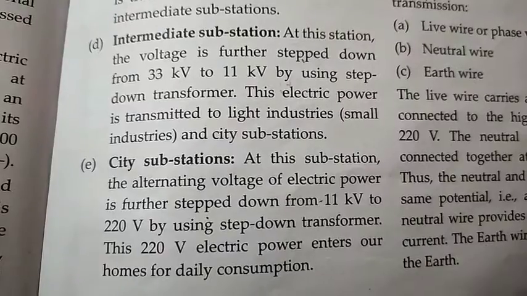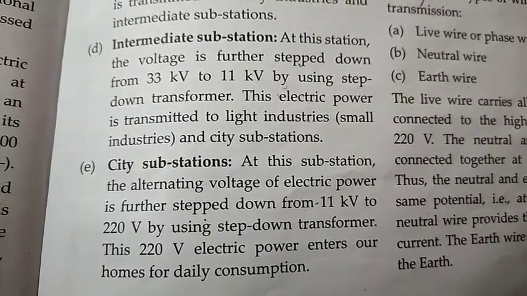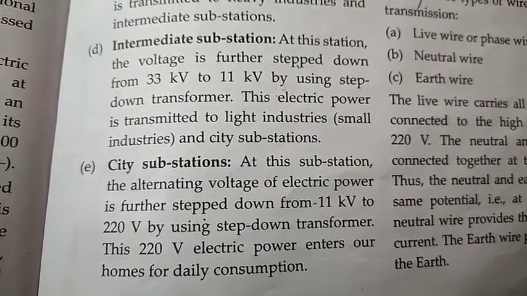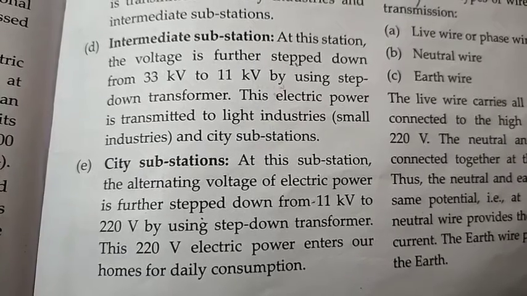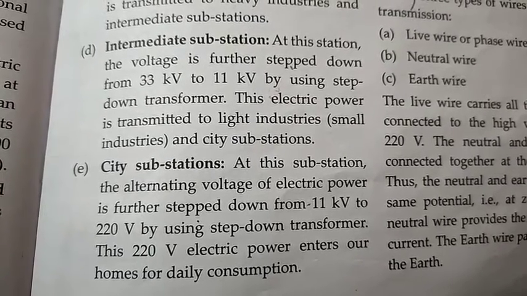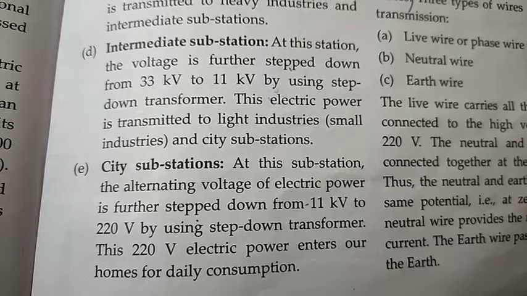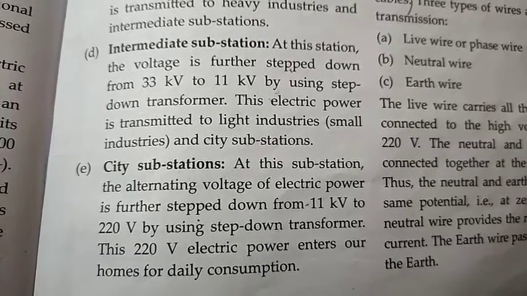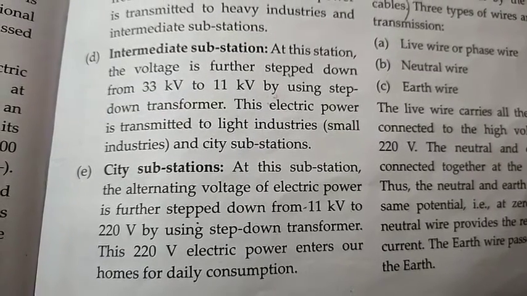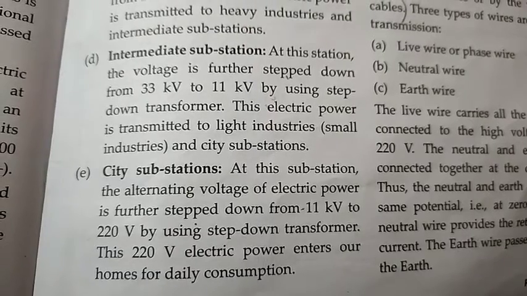substations. Now at the city substation, the alternating voltage of electric power is further stepped down from 11 kilovolt to 220 volt by using step down transformer, and this 220 volt electric power enters our homes for daily consumption.